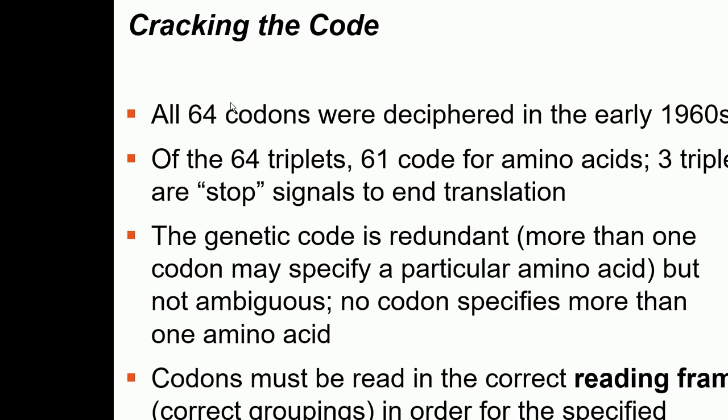Out of 64, 3 codons are stop codons, and 61 codons code for amino acids. You know that there are 20 amino acids, but there are 61 codons. Which means that there is more than one codon for one amino acid. So there is more than one code for one amino acid. That is why we call the genetic code redundant. More than one codon may specify a particular amino acid.